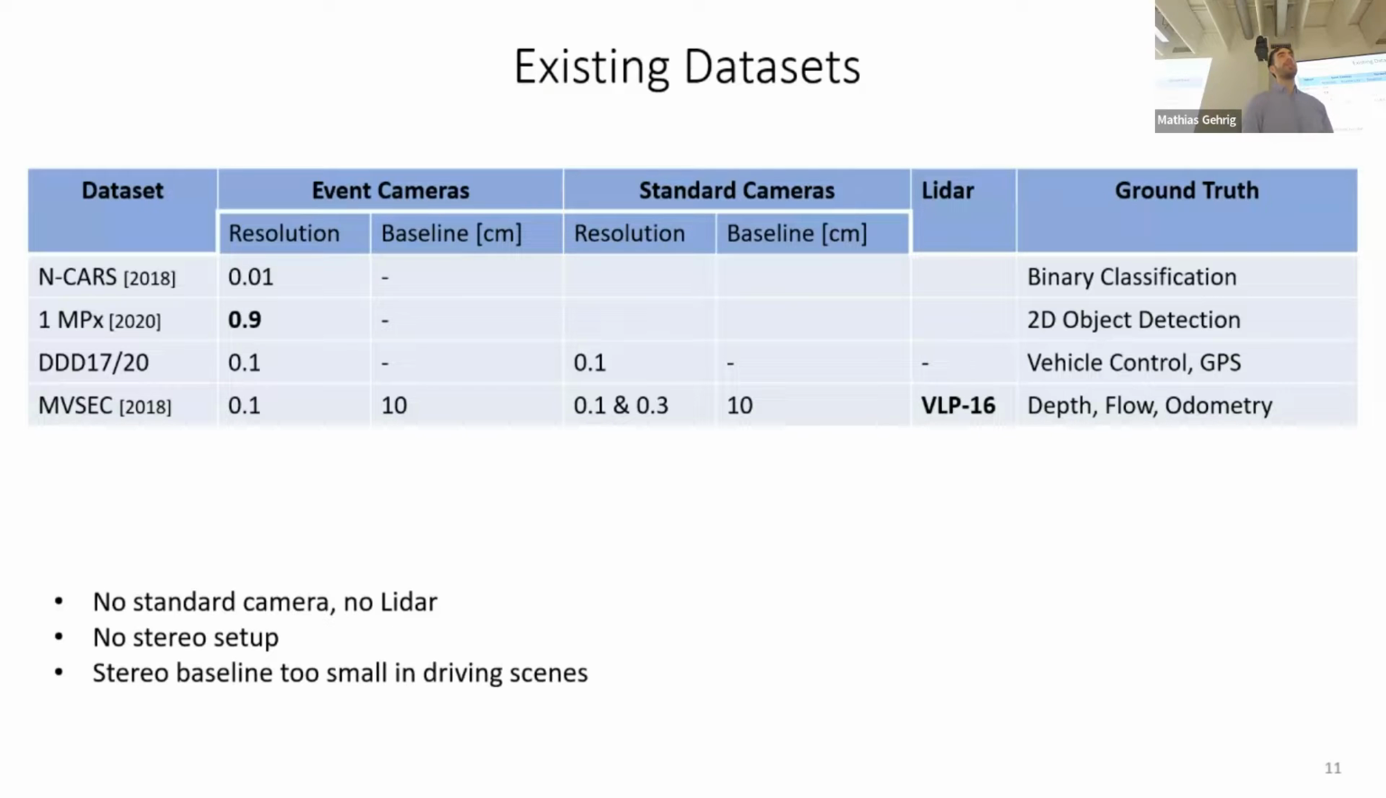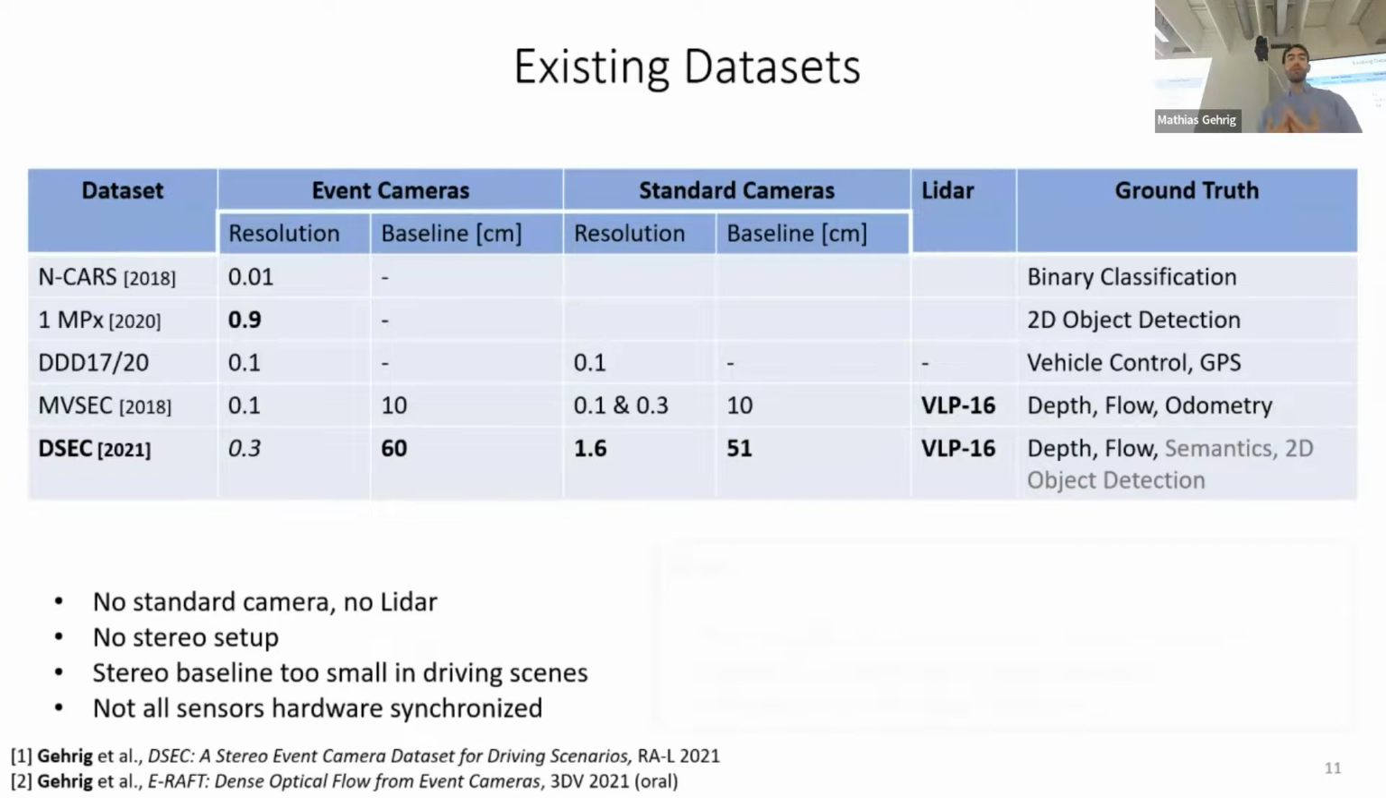Published in 2018, is one of the seminal works in this domain. It features event camera stereo and standard camera stereo setup, as well as LiDAR. But in case of the driving scenes, the stereo baseline is a bit too small. And furthermore, not all sensors are hardware synchronized, which can lead to issues, especially for supervised training.